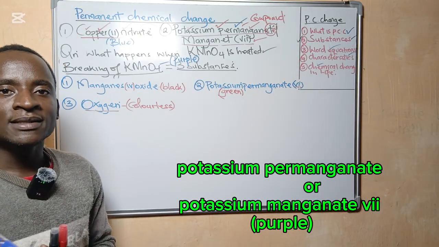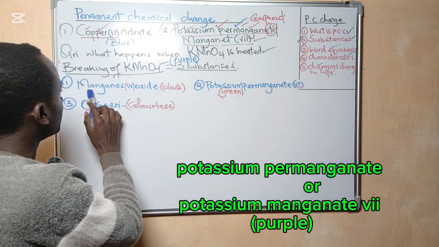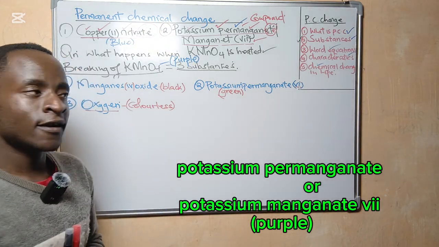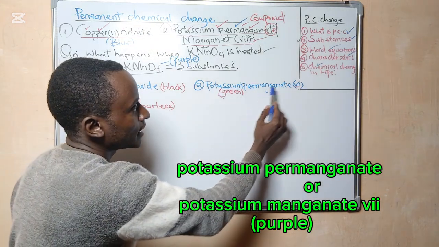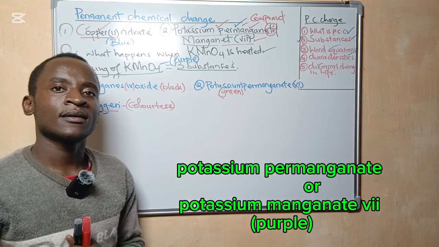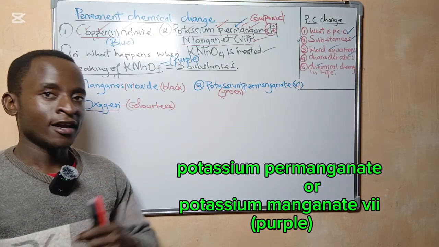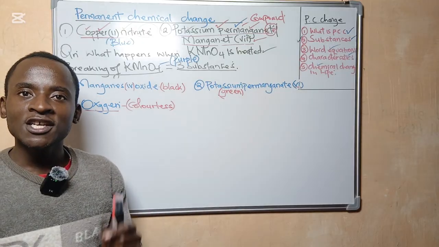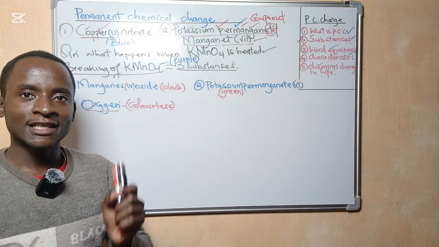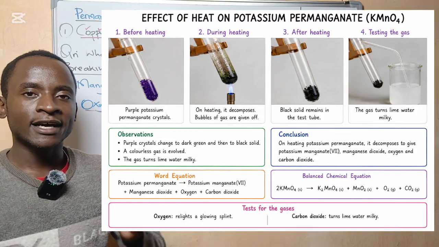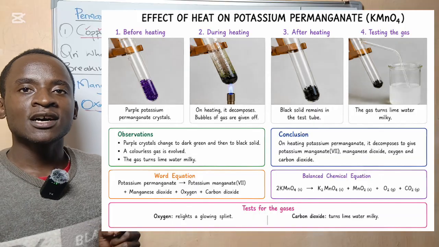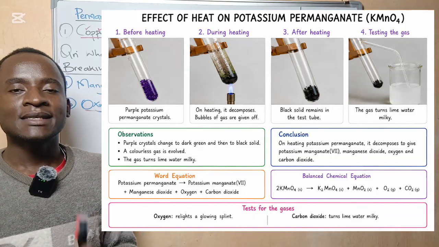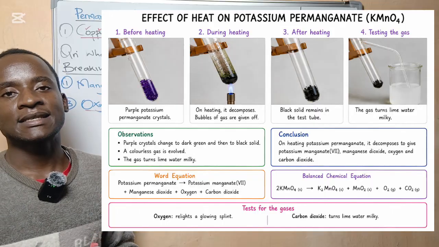A green-black substance is a mixture of manganese 4 oxide and potassium manganate 6. Let me emphasize this. When you heat potassium manganate 7, which is purple in color, it breaks down to form a black-green substance and a colorless gas.